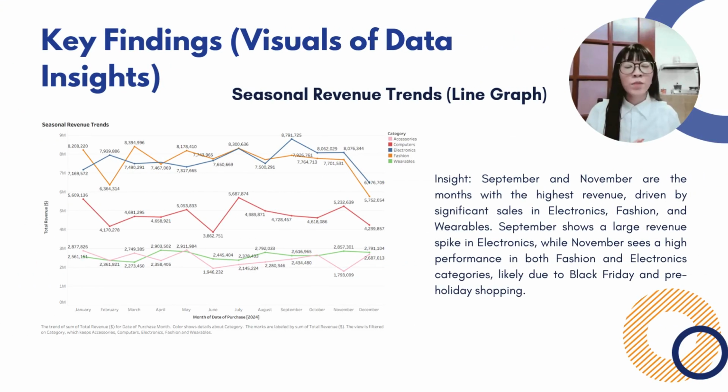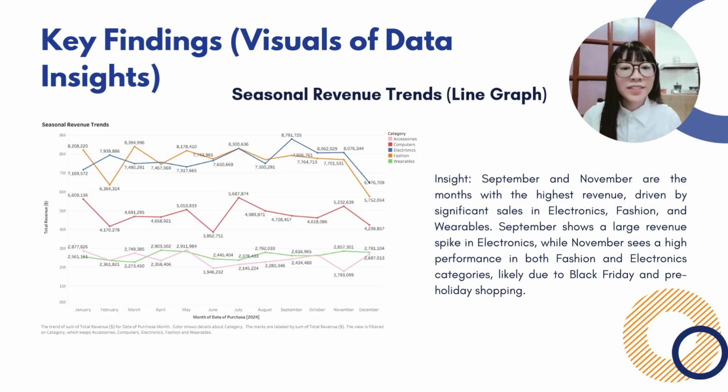Just now I explained the data understanding, and right now I will explain the key findings, which are the visuals of the data insights. These visualizations show the seasonal trends across the different product categories throughout the year. From the line graph we can clearly see that September and November generate the highest revenue. These peaks are mainly driven by strong sales in electronics, fashion, and wearables.